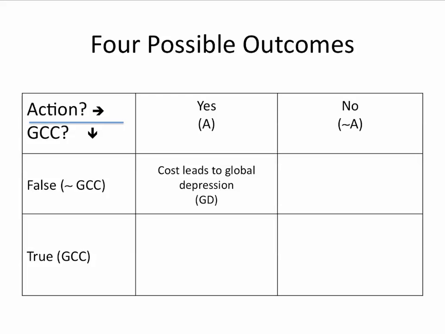The outcome for the first cell, where we took action but didn't need to, is a global depression. We'll symbolize this by the letters GD. In the second scenario, we avoid a global depression because we didn't act and we didn't need to. There was no global climate change. We'll represent this best case scenario with a tilde GD, representing the denial of a global depression.